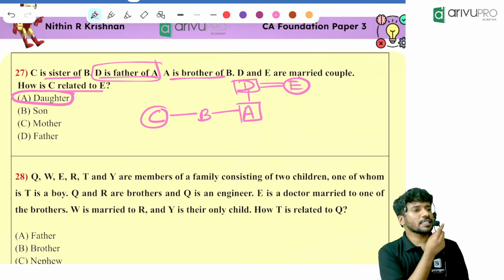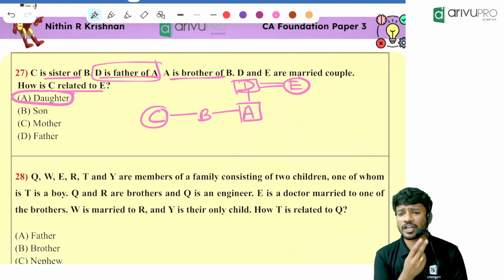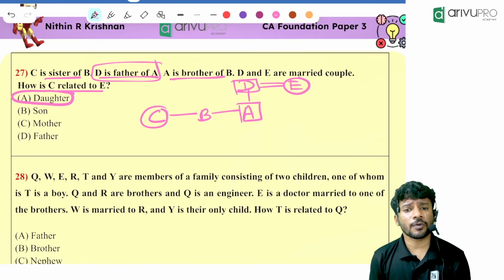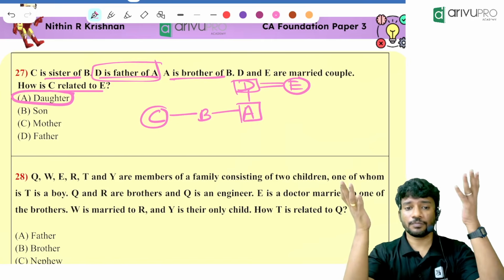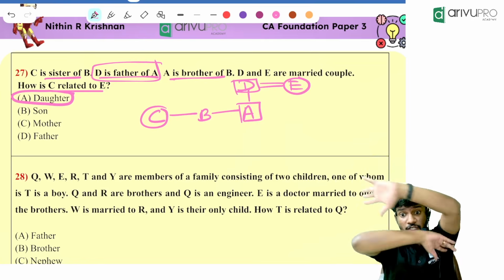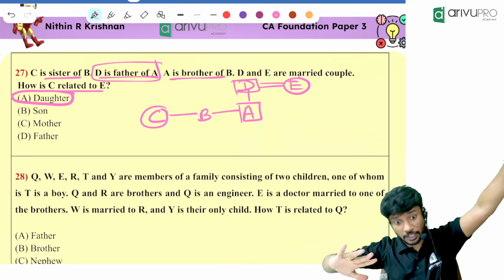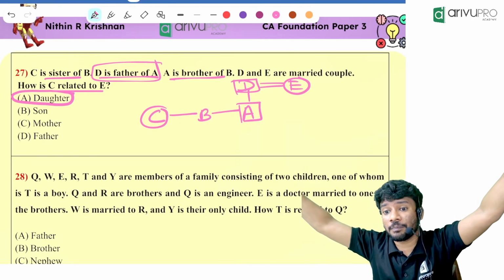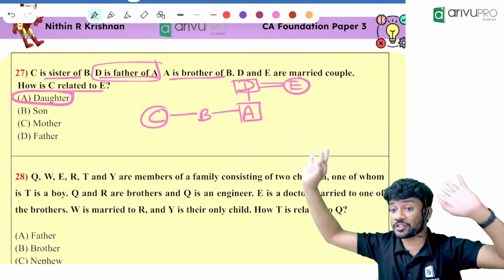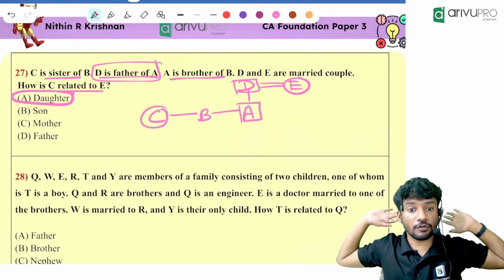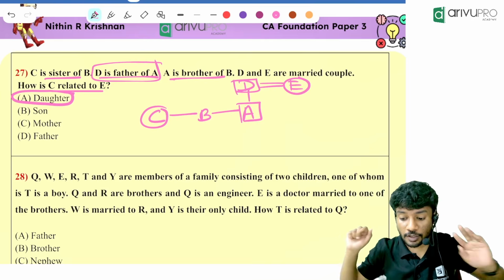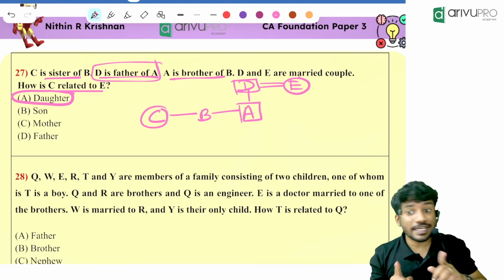Now, what is the importance? We are doing this every time. We are drawing the family tree. Why is it very important to draw a family tree? The problem is inside the exam hall. Even if you are just picturizing everything, what will happen is, think about one generation or one gender you missed out. Everything will go off. You need to start from the beginning, and you are losing your time. So never do that. Always draw the family tree, and you will never go wrong.